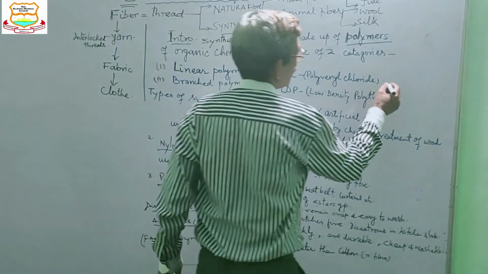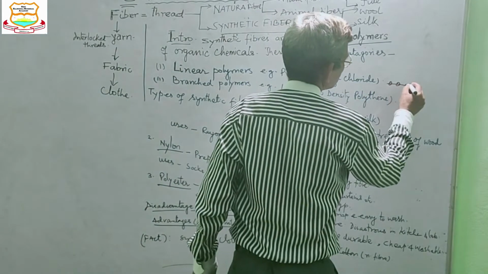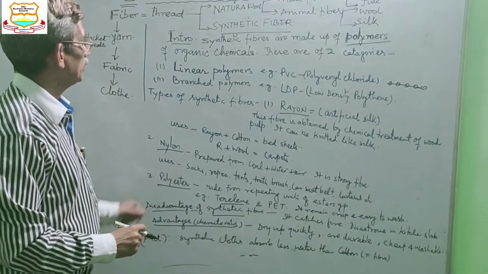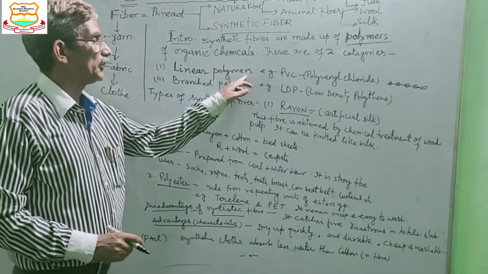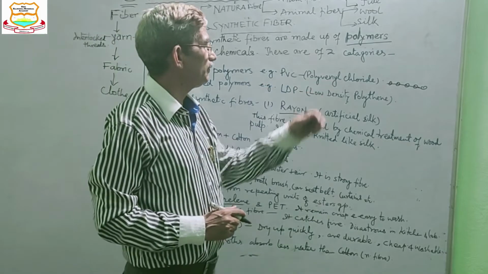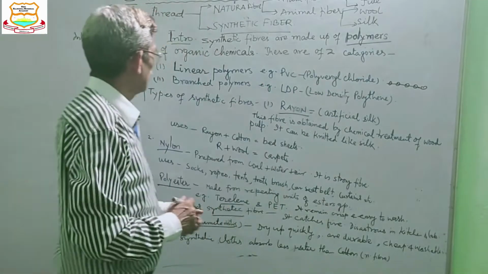If the molecules are arranged like this in line, then it is a linear polymer. The example of linear polymer is PVC, polyvinyl chloride.